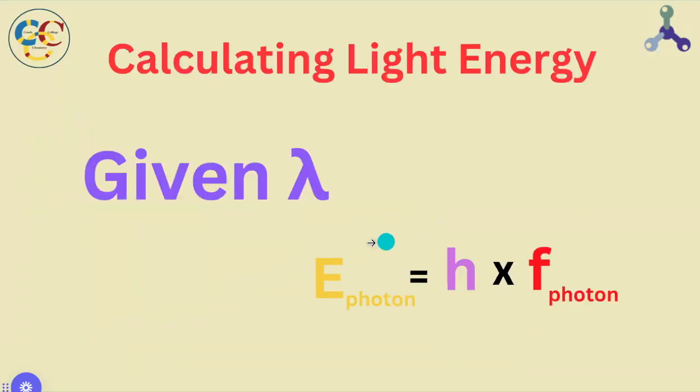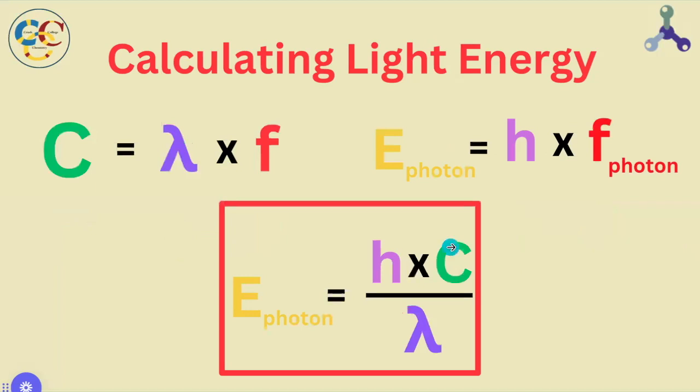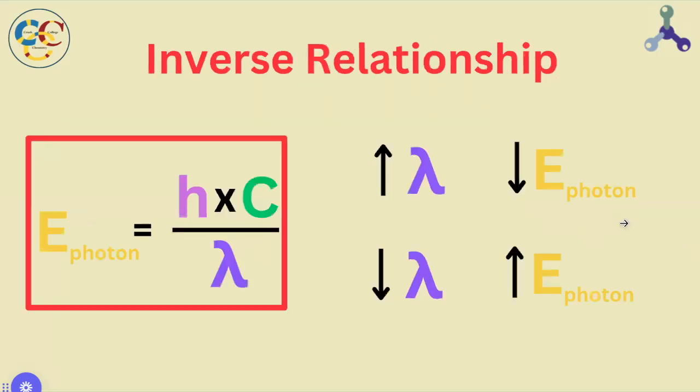In the context of solving light energy problems, we are very often going to be given the wavelength and asked to find the energy. But hold on a second. Wavelength is nowhere to be found in our equation for calculating energy. Here's where our understanding of light's dual nature comes into play. While this equation on the left is used to describe light's wave behavior, because EMR and photons are one and the same, we can nonetheless borrow the equation from a variable standpoint. And we can see that both equations have a frequency term. This means that we can combine both equations to derive a new equation that relates the energy of the photon with the wavelength. As opposed to the direct relationship between energy and frequency, wavelength is inversely proportional to energy, meaning that when one of these two terms increases, the other decreases, and vice versa.